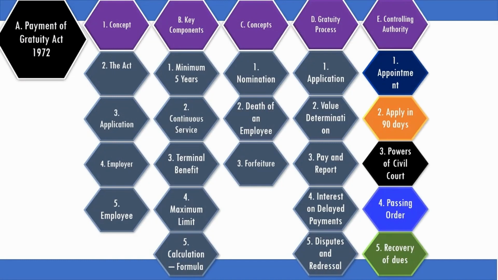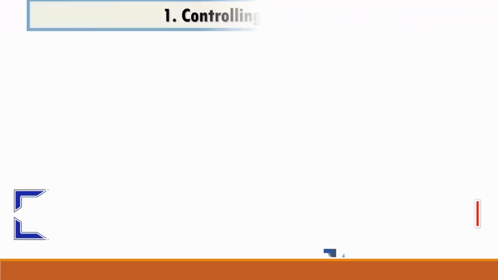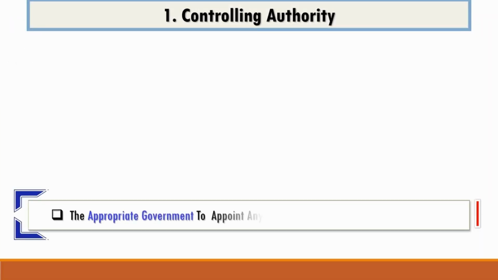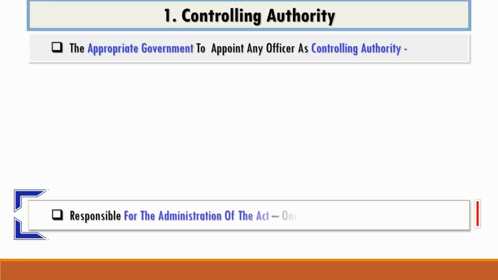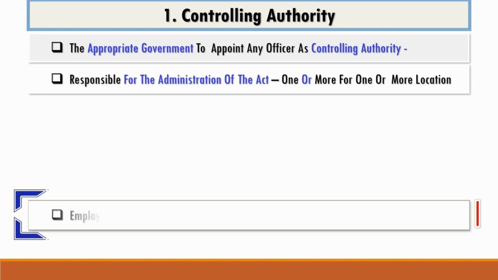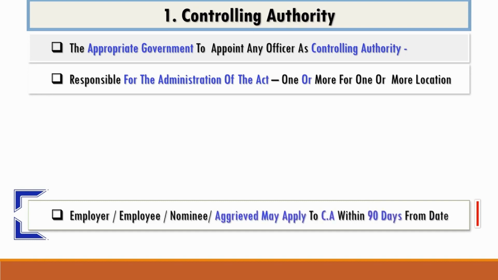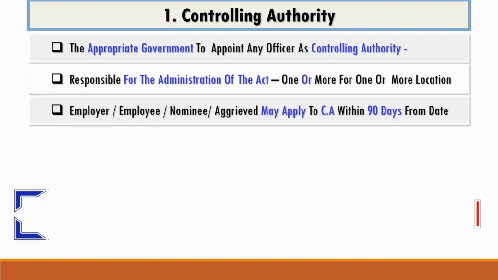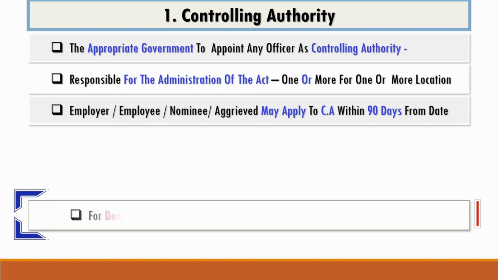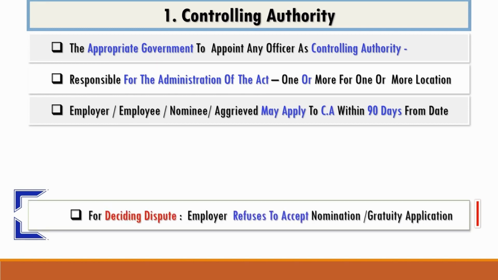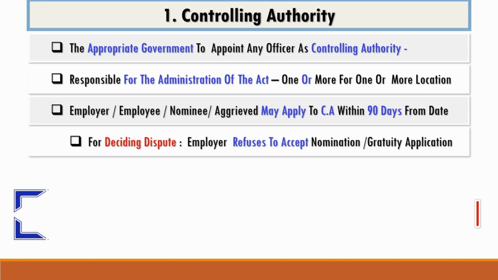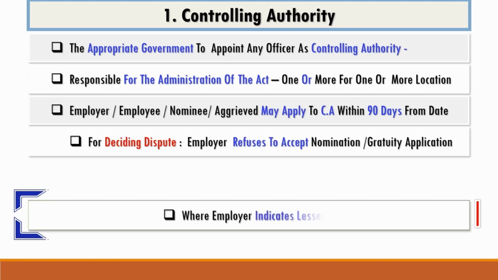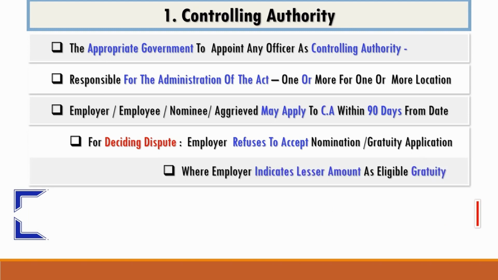Controlling authority: appointment, powers, passing of order and recovery of dues. The controlling authority is appointed by the appropriate government and is responsible for administration of the Act in the specified location. Employer, employee, nominee or any other aggrieved person may apply to the controlling authority within 90 days for disputes involving refusal to accept nomination, refusal to accept a gratuity application, or where the employer indicates a lesser amount as eligible gratuity, and similar matters.